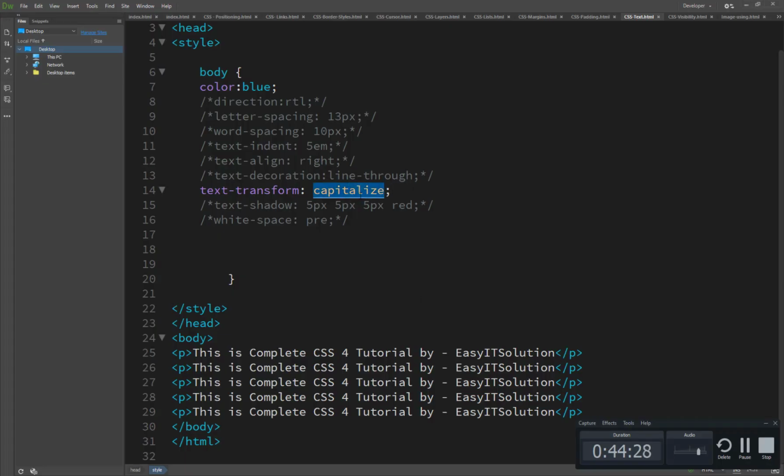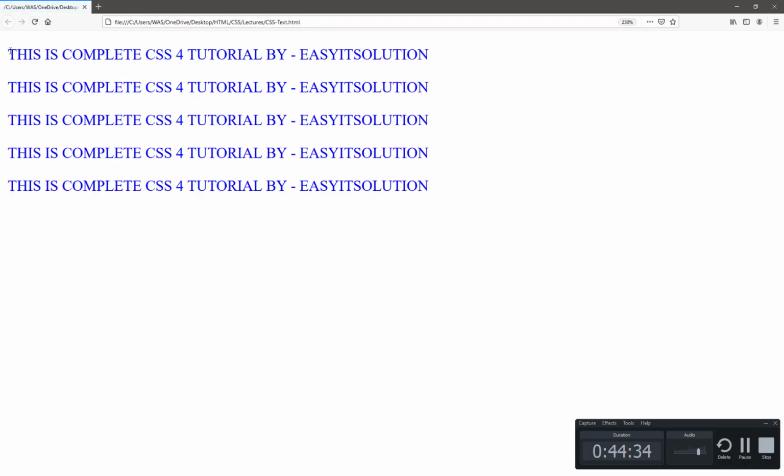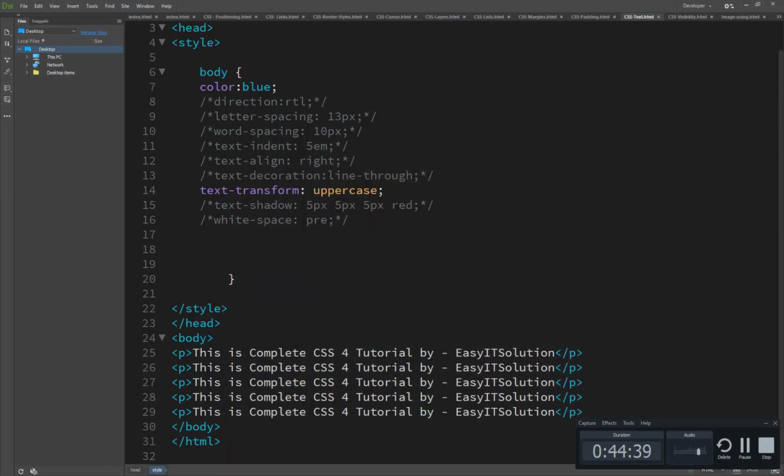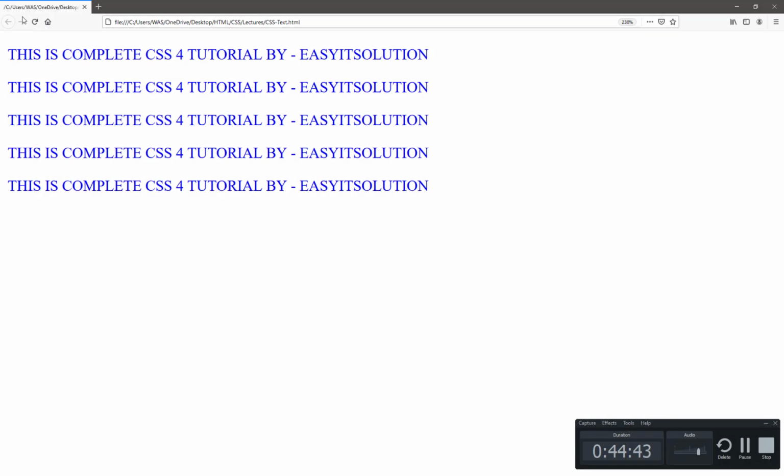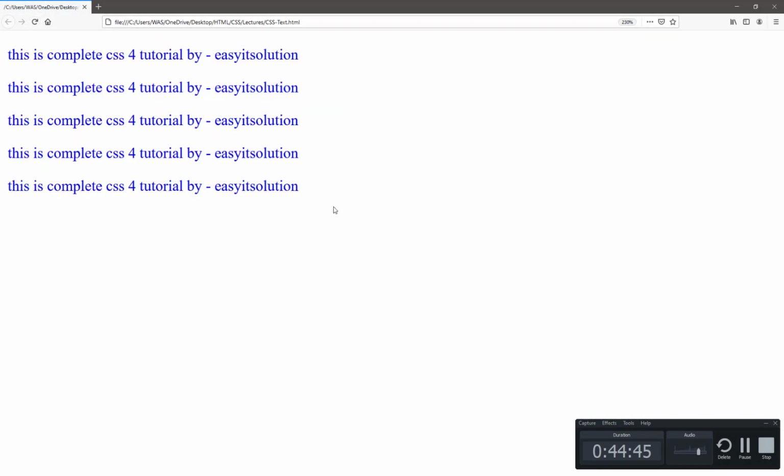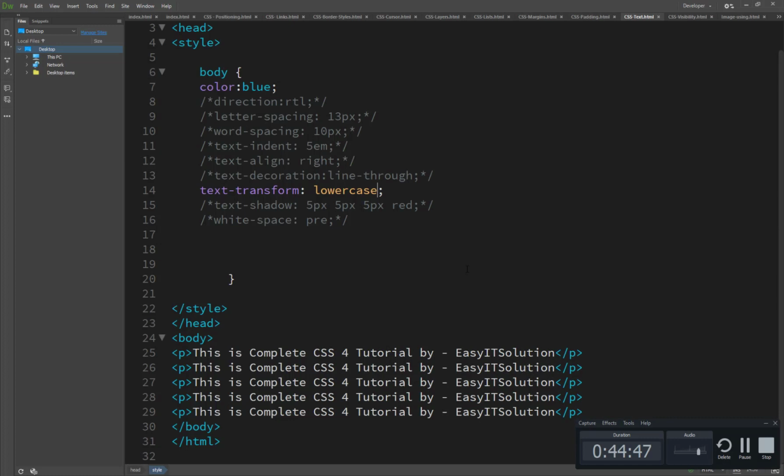So if I want uppercase, I just set the property to uppercase, and now you will see all the text changes to uppercase. And if I set lowercase, now you will see all the text in lowercase here. So it's really very easy to use, lowercase or uppercase. It's a very interesting text transform.